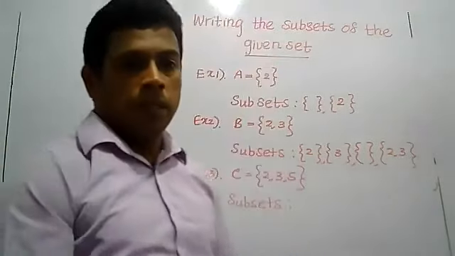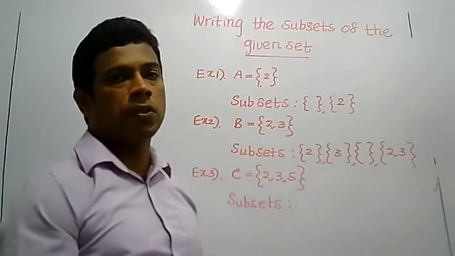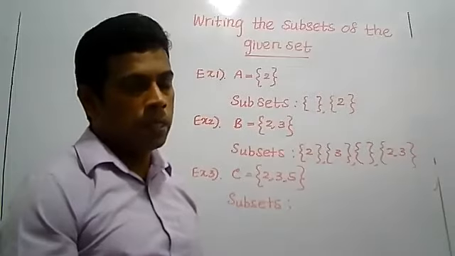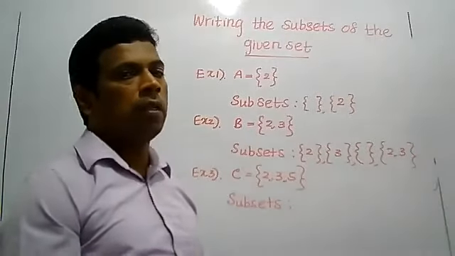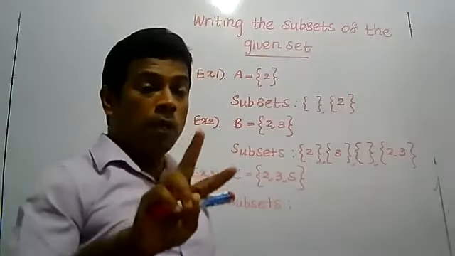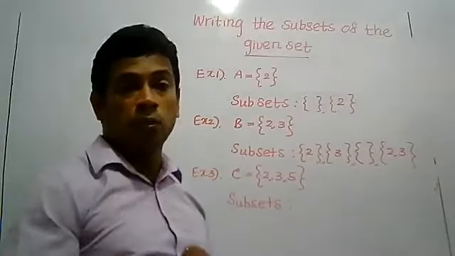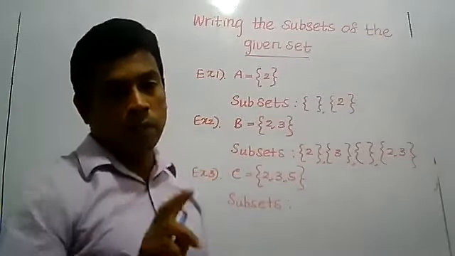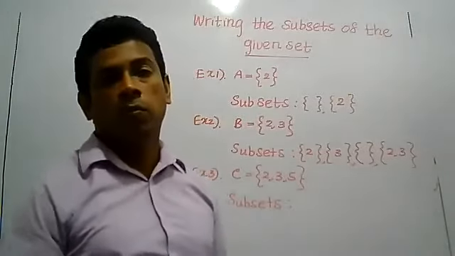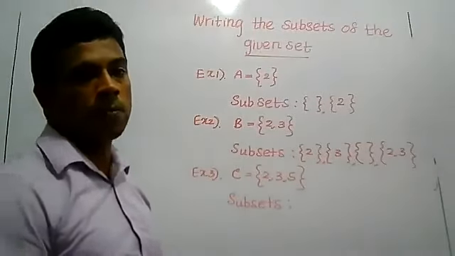What are the subsets? 1 element each, 2 elements each, 3 elements, the null set, the given set. But when you write 2 and 3 in one subset, you can't write 3 and 2 again, because by changing the order of the same elements, we can't form a new subset. That is not correct.